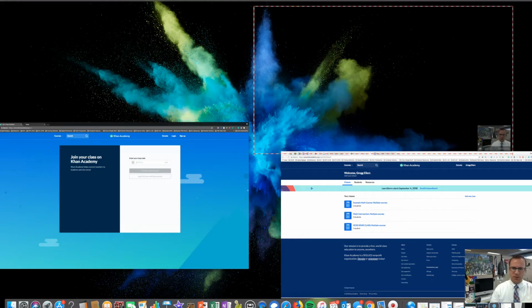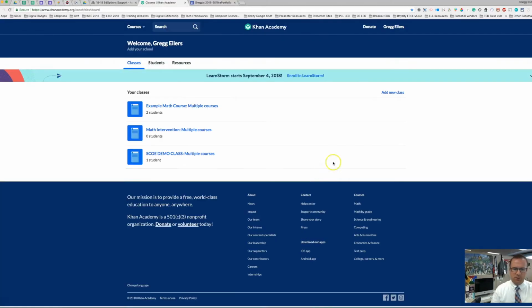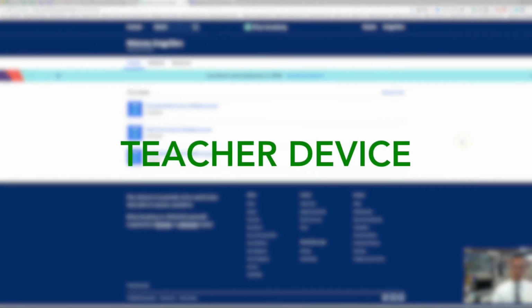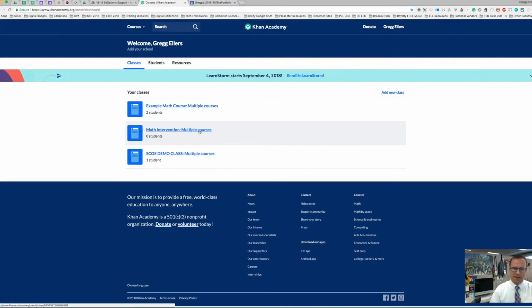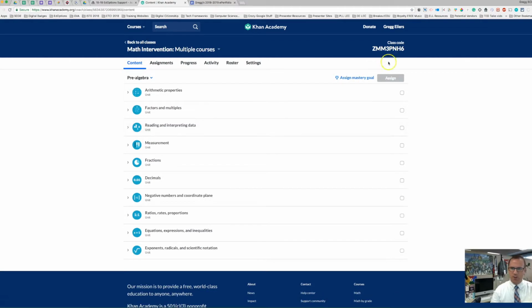So whenever I toggle back and forth, this is as if you're going back and forth between your teacher computer and your student one. So here's my teacher computer, right? And I need to go back into that course, that I need to get that code, and it's always found right up here in the upper right hand corner. And if I were you, I'd write that code down if you didn't already.